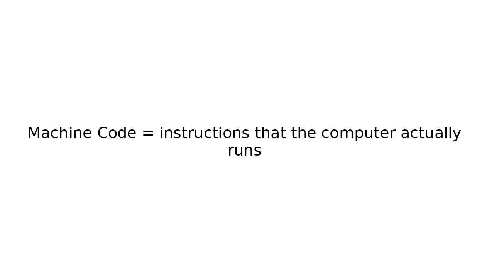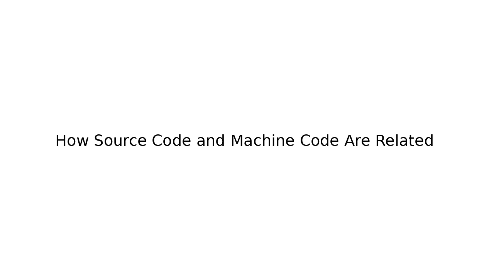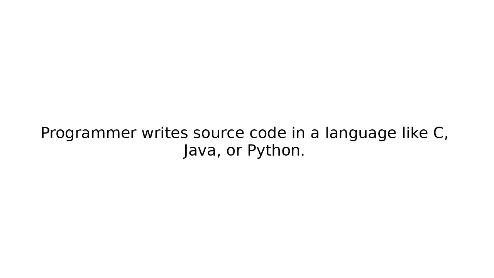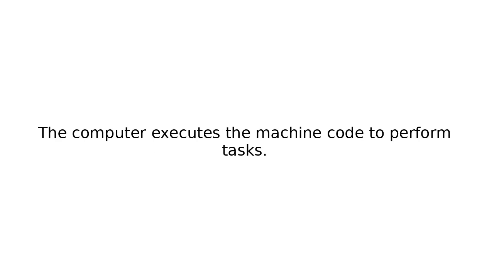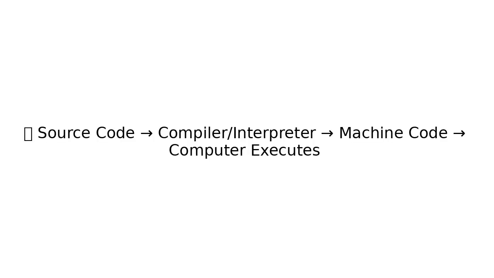How source code and machine code are related. The programmer writes source code in a language like C, Java, or Python. The source code is converted into machine code using a compiler or interpreter. The computer executes the machine code to perform tasks. So, source code goes through a compiler or interpreter to become machine code, which the computer executes.